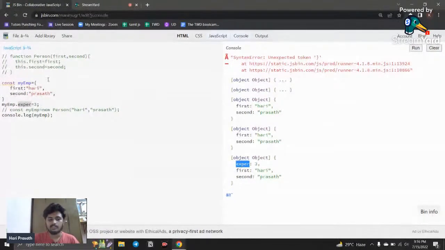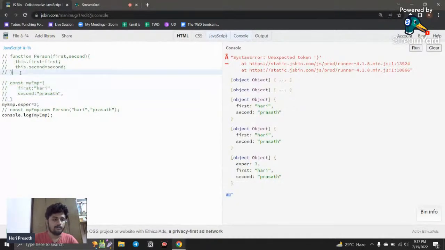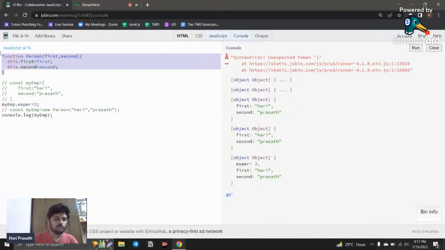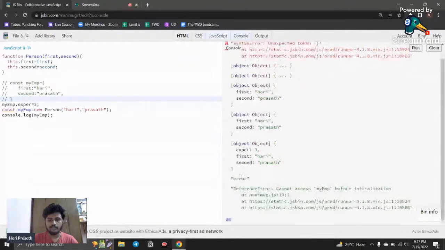So in an object it is easy, but what if I do the same thing in my constructor function? Manually it works. But if I use the same thing on my constructor function, like myEmp dot experience equal to 3, you can see it shows some error.